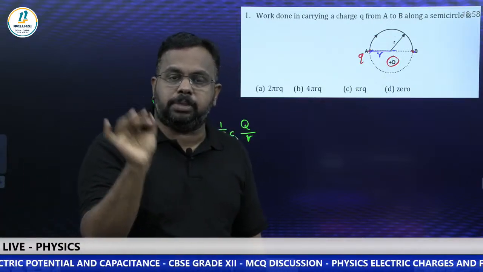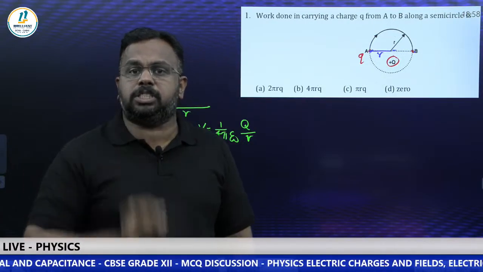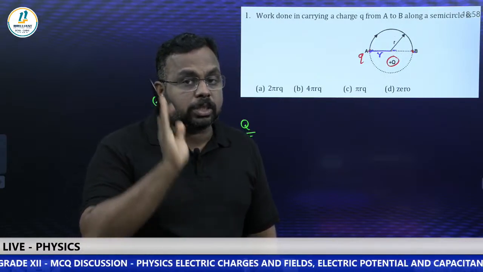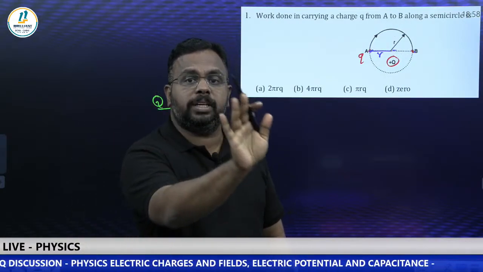If potential is the same, tell me what is the potential difference? Potential difference is 0. If potential difference is 0, what's the work done? Work done will also be 0, because potential difference is the work done in bringing a unit charge.